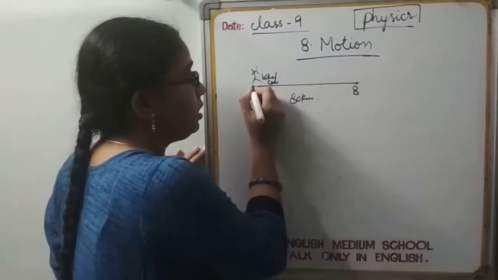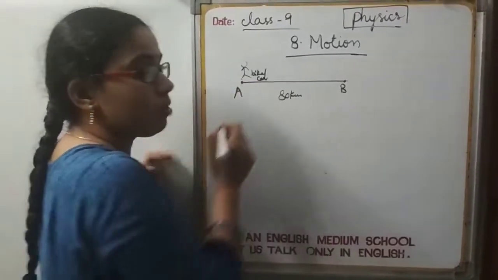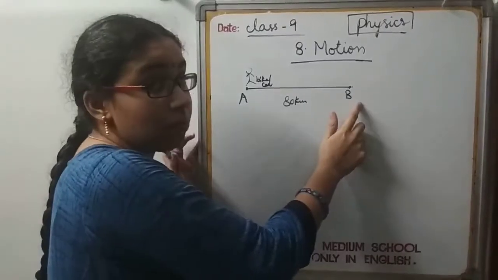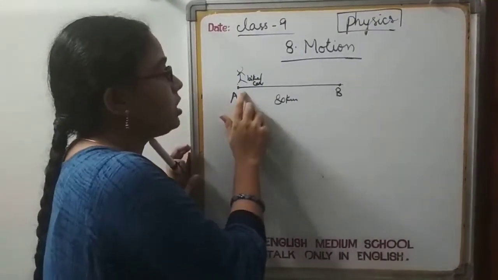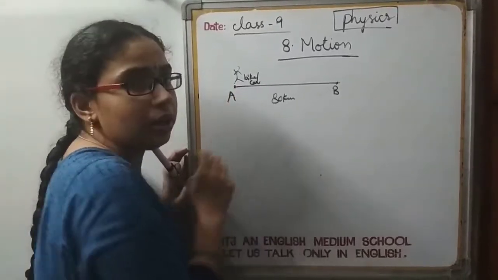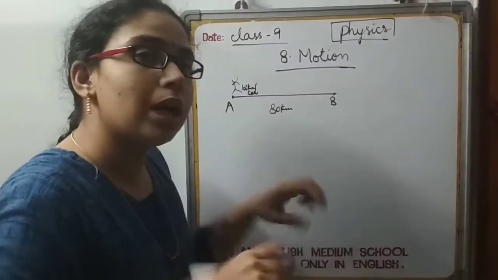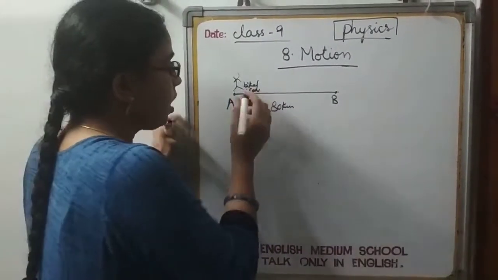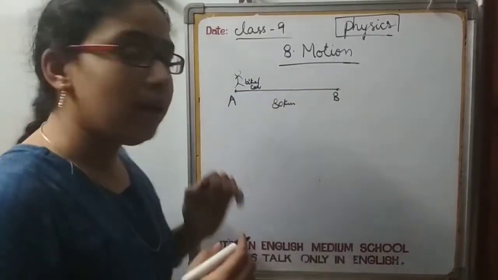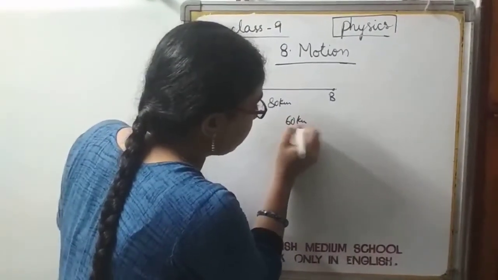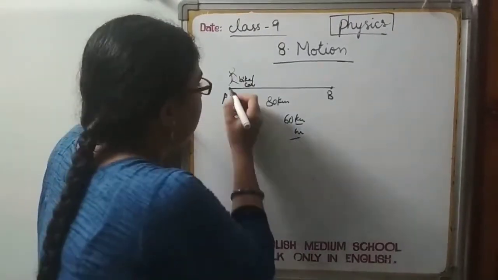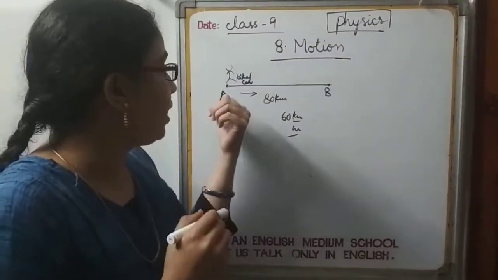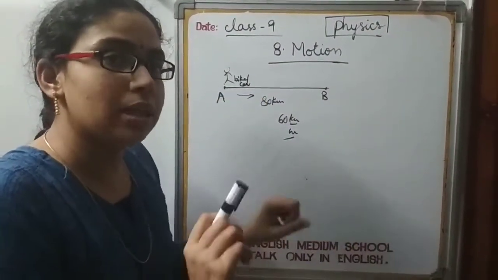At the starting position, before starting the bike, he doesn't possess any speed or velocity. The moment he started, can he attain a velocity of 60 km per hour? No, he needs to accelerate. That means he needs to increase the speed from a low speed to a high level. He needs to accelerate, isn't it?